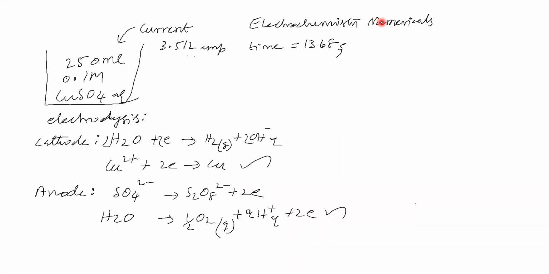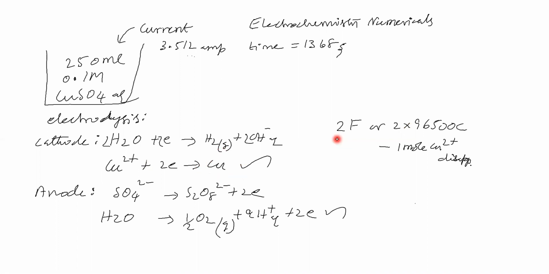So now let us take 2 Faraday of electricity, which is 2 into 96,500 coulomb. If this much charge is passed, 1 mole of copper ion undergoes reaction and disappears as copper. So 2 Faraday of electricity, 2 into 96,500 coulomb, means 1 mole of copper ion is disappearing, that means 1 mole of copper is depositing on the cathode.